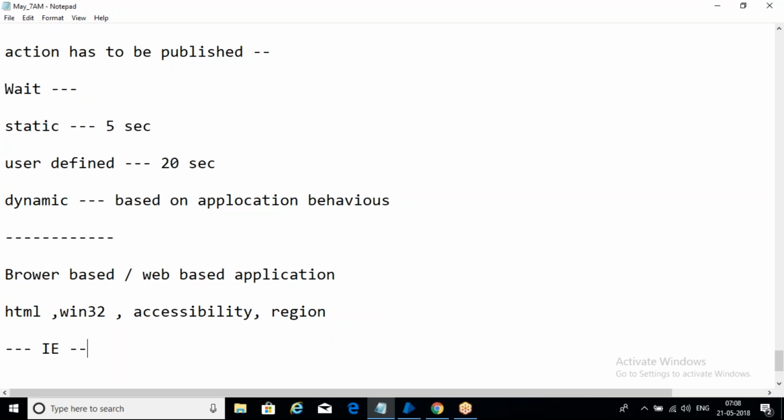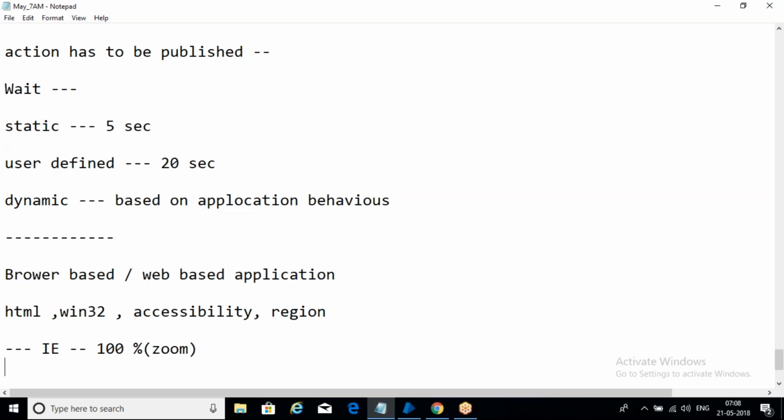And at the same time, your browser zoom should be 100%. Then only it will work properly. Then only we can spy properly. Otherwise, it will not work.